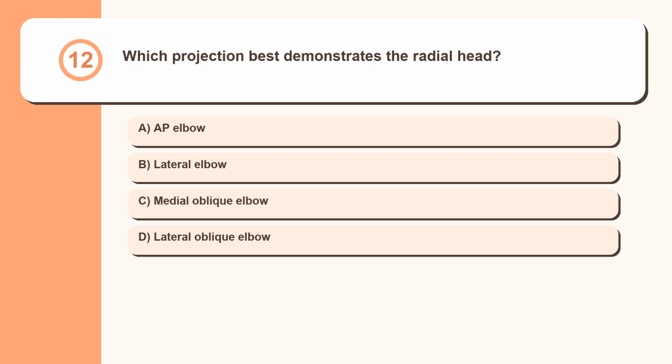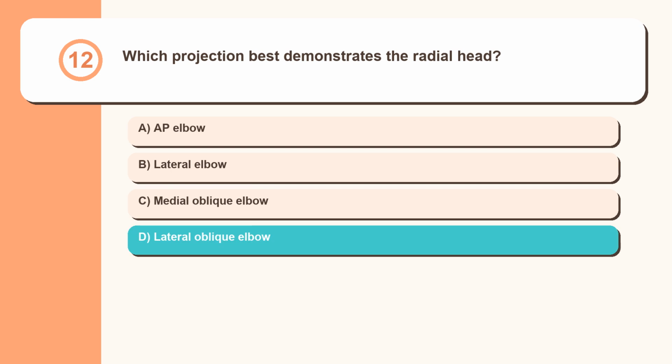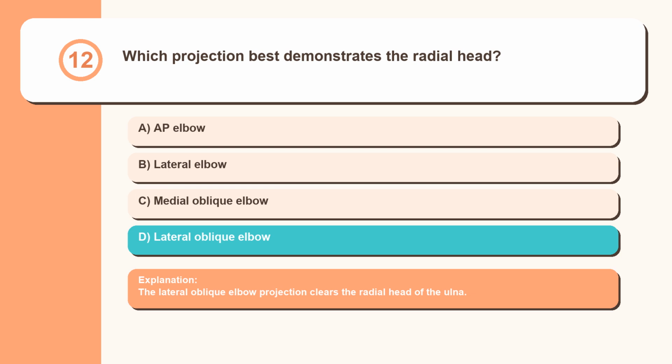Question 12. Which projection best demonstrates the radial head? AP elbow, lateral elbow, medial oblique elbow, lateral oblique elbow. The lateral oblique elbow projection clears the radial head of the ulna.